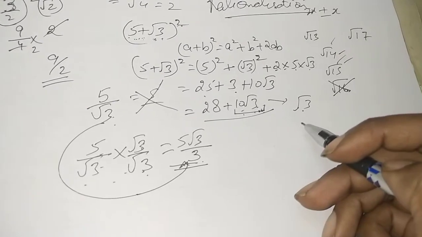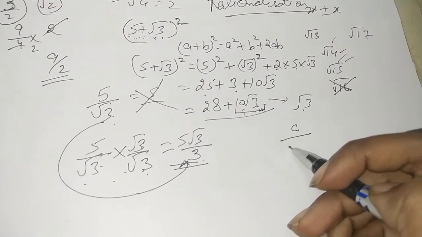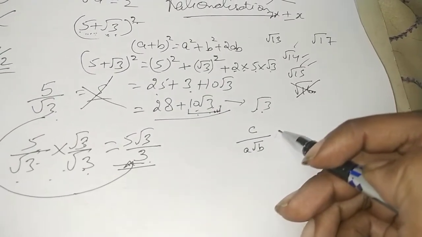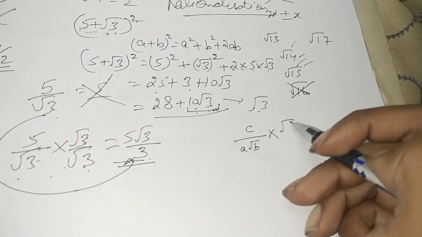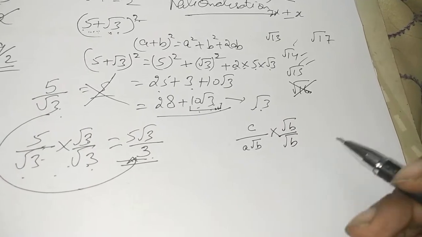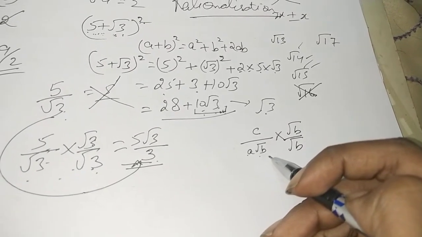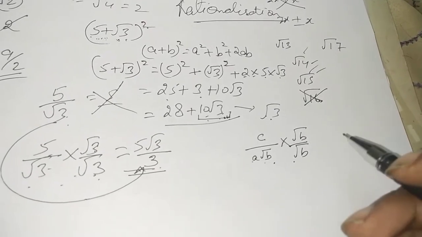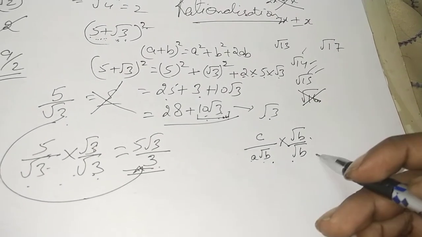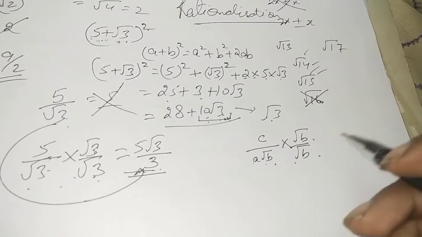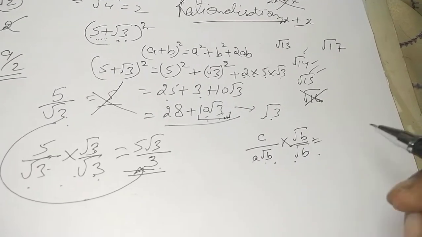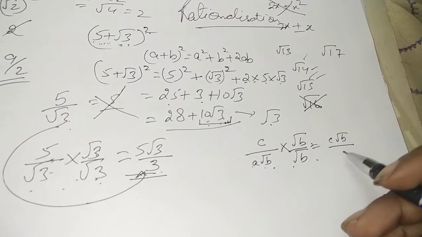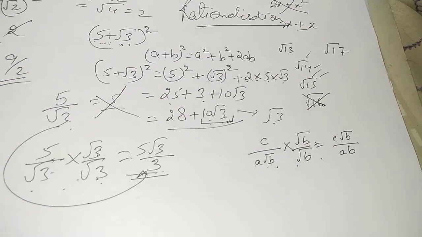Suppose I am having c upon a root b. So what am I going to multiply? This will be multiplied by root b upon root b. This will not be multiplied by a root b. We know that that is not going to make any difference. A and a will get cancelled out. But the rationalization factor should be the least number. I'll tell you in the next question what that actually means. So it will be c root b upon ab.